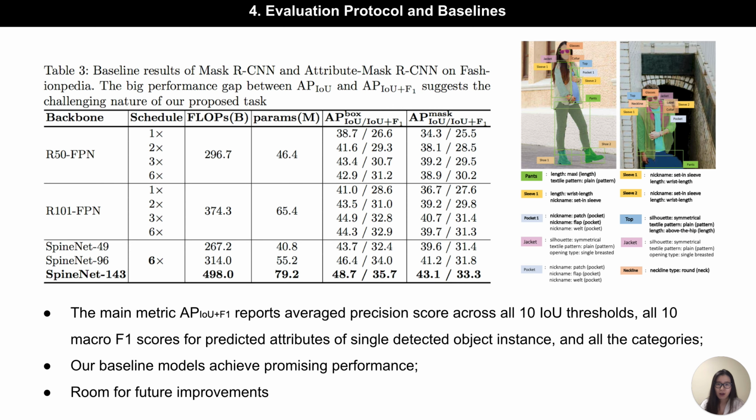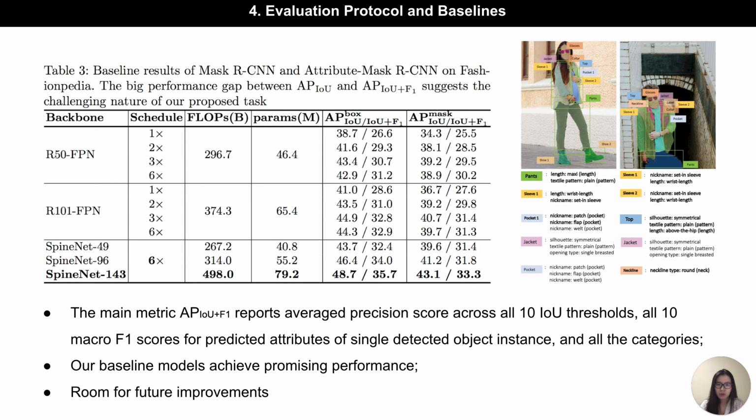Our main evaluation metric reports average precision score across all the categories and all 10 IoU thresholds and all 10 macro F1 scores for the predicted attributes of the detected instance. As shown in the table, our baseline models achieve promising performance on this challenging task.